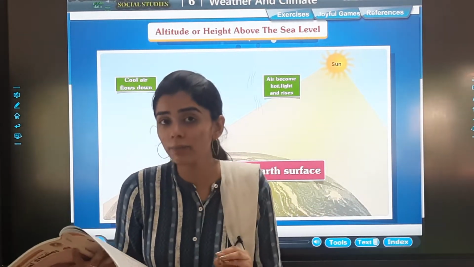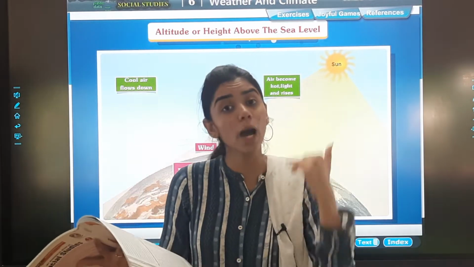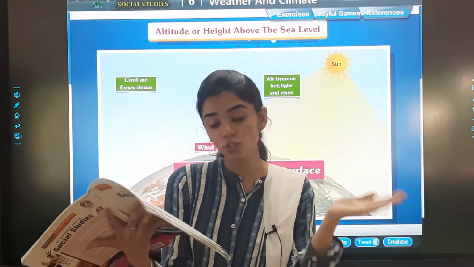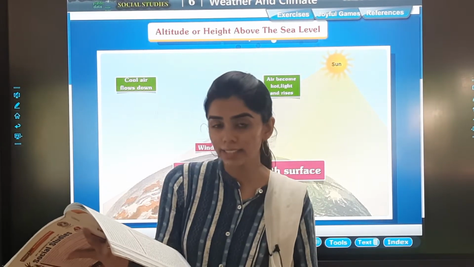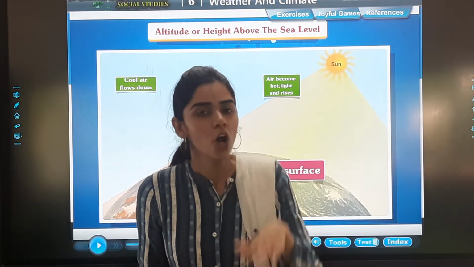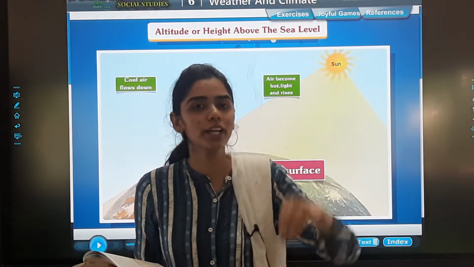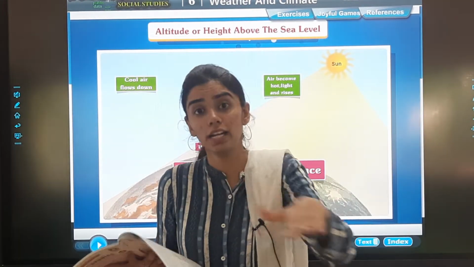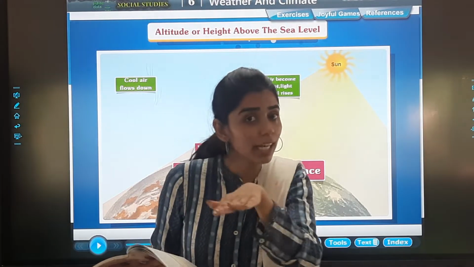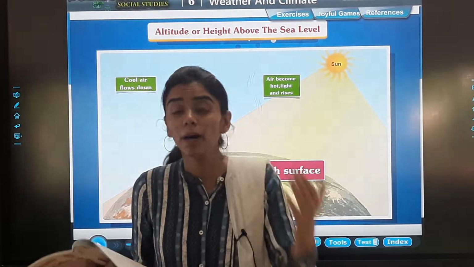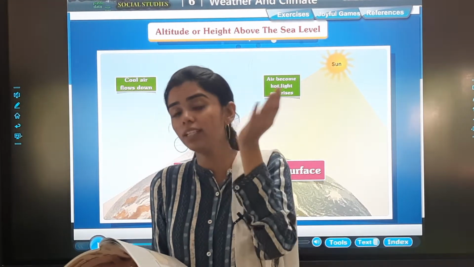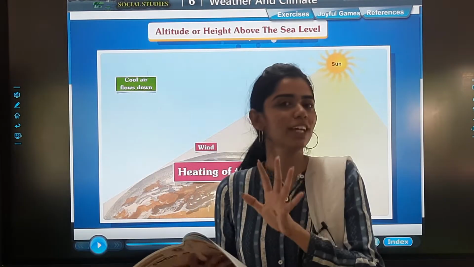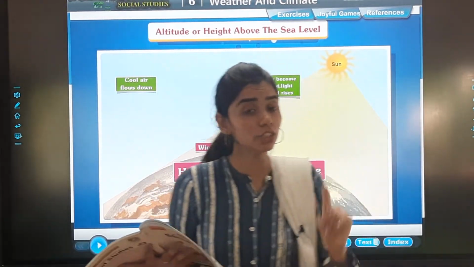Places at higher altitudes receive lesser heat than those places that are at lower altitude. See, what is the name of our topic? Altitude or height above the sea level. So places that are at a higher altitude from the land naturally receive less heat, and places closer to the land receive more heat. Understood? What is very close to the earth and the land will receive more heat. But if it is above the sea level, then we will receive less heat. It is very simple. Don't get confused. So this is altitude or height.